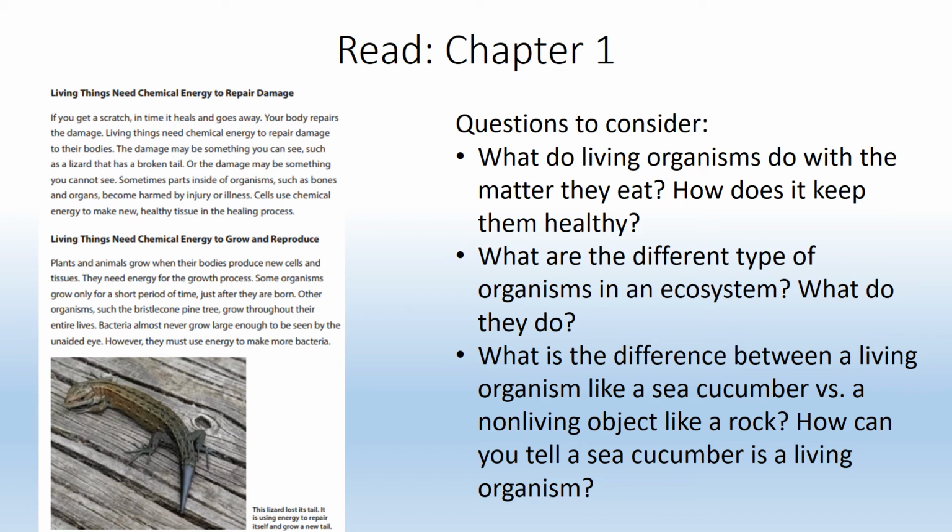Living things need chemical energy to grow and reproduce. Plants and animals grow when their bodies produce new cells and tissues. They need energy for the growth process, and some organisms only grow for a short period of time, just after they are born. Other organisms, such as the bristlecone pine tree, grow throughout their entire lives.